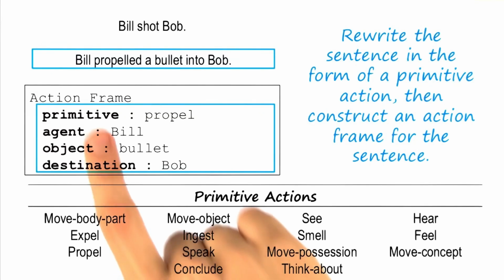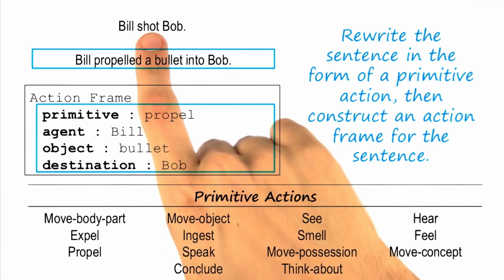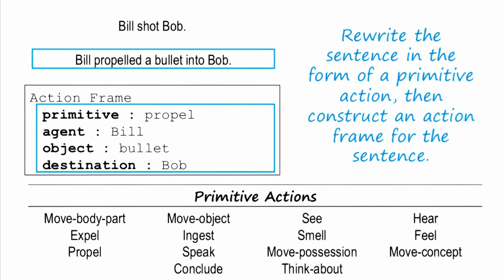So I rewrote the sentence as Bill propelled a bullet into Bob. I looked at the verb shot and decided what that really means is pulling the trigger on a gun, which results in a bullet being propelled at high velocity out of the gun's barrel. So it's fair to say that shot becomes propelled a bullet. Given that, I now have propel as my primitive.